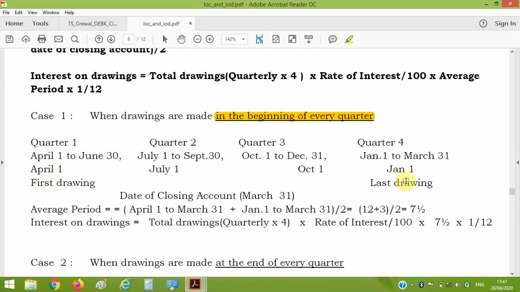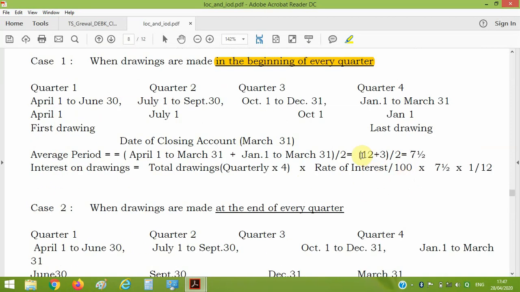First drawing is here, last drawing is here. Average time for first is 12 months, for last is 3 months from January. So it will be divided by 2. So the average time period will be 7.5. If the partner is drawing at the beginning of each quarter, here is the formula to compute the same.